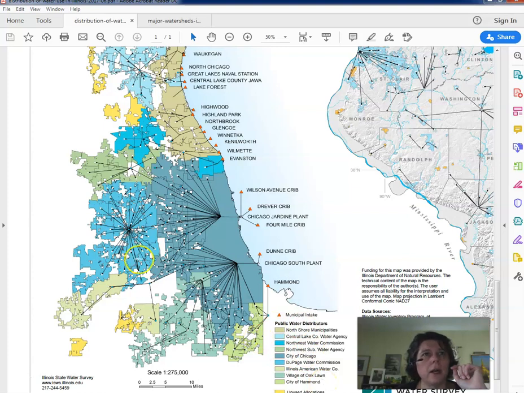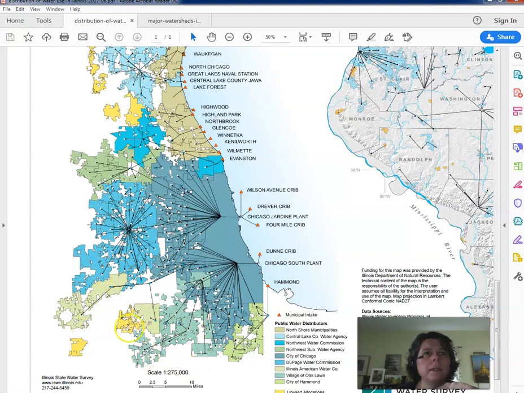So these different colors in here aren't related to where they're getting their water. Now this is who is doing the distribution. So this color here is City of Chicago. This is City of Chicago water. There's a pipeline that goes right out to this one right here. That's the Northwest Water Commission. Again, they're getting their water from here, and there's a giant pipe that brings the water, and then it distributes the water out to all these communities out into here.